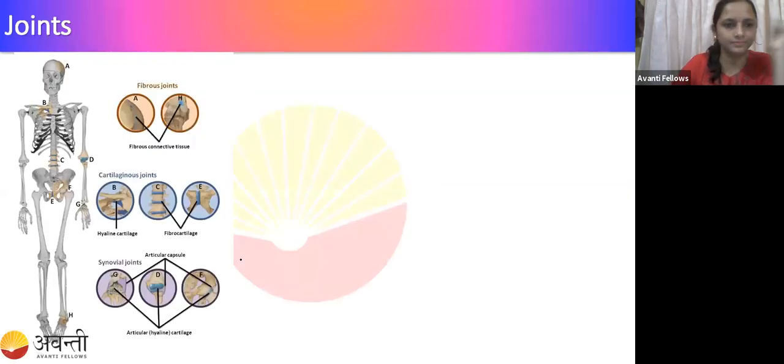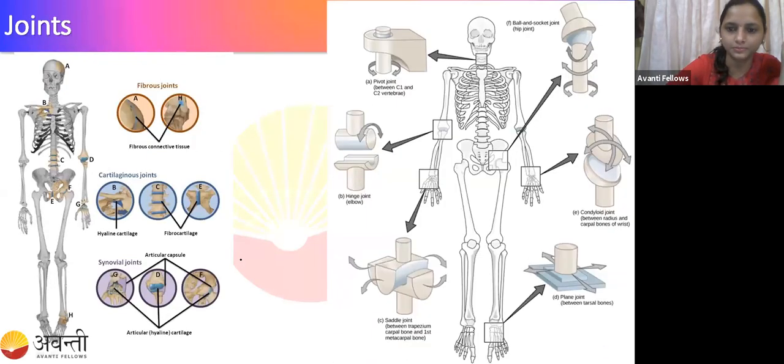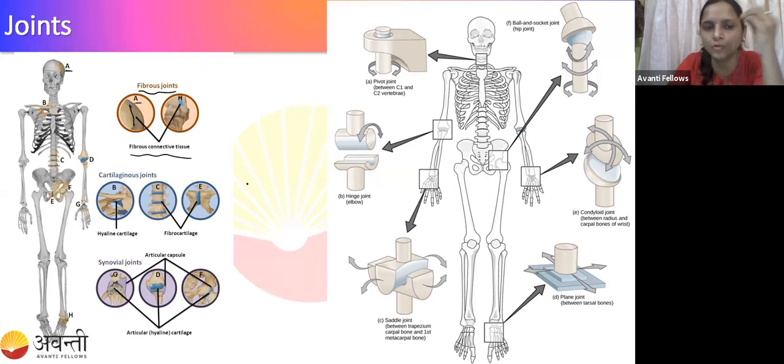Guys, here you can see the joints. Here you can see the fibrous joint, A. It is in the skull region. It is a fibrous connective tissue, not at all moving, not at all helping in the movement. B you can see is between the vertebrae, in the vertebral column. And the synovial joints you can see here, G, D, E. All of these are synovial joints.